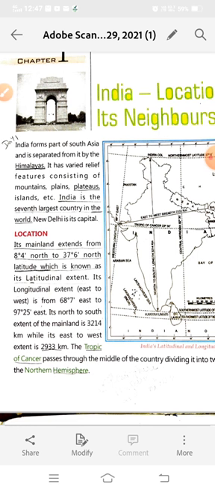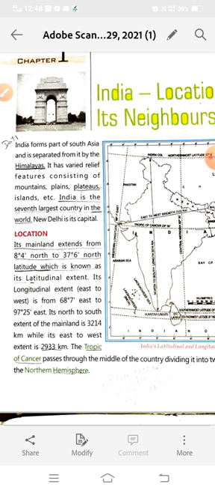Okay, in 2 or 3 months when you go to fifth standard, you will read these topics again in the first chapter of fifth standard. So let's start our revision. You need to revise it carefully. Okay beta, so what is our chapter? India: Location and its Neighbours.